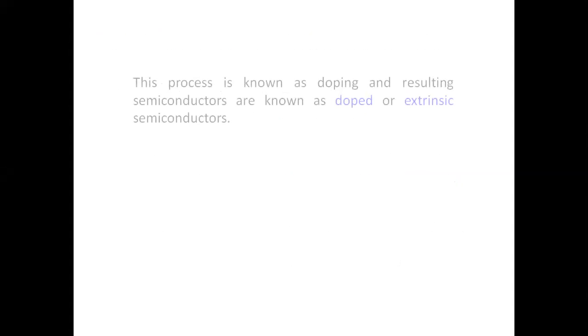Understand that? Now, that is when we come across the extrinsic semiconductor. The process is known as doping, and the resulting semiconductor is known as a doped or extrinsic semiconductor. We don't use the word impure. We use pure and intrinsic. Here we use doped or extrinsic semiconductor. So which are the examples of extrinsic semiconductors? Anybody? When silicon becomes extrinsic silicon, that silicon can be called which type of semiconductor? Anybody?